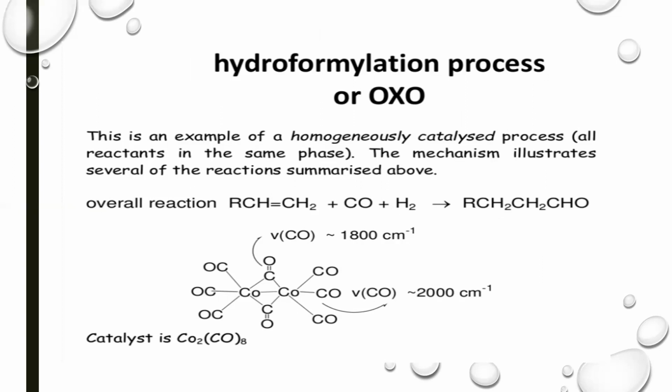The mechanism illustrates several of the reactions summarized above. We have discussed the mechanism of the whole process in the previous slide. So the overall reaction includes the alkene reacting with carbon monoxide and hydrogen, and the resulting aldehydes are produced. Aldehydes can be of different types: they can be linear, and they can also be in a branched form.